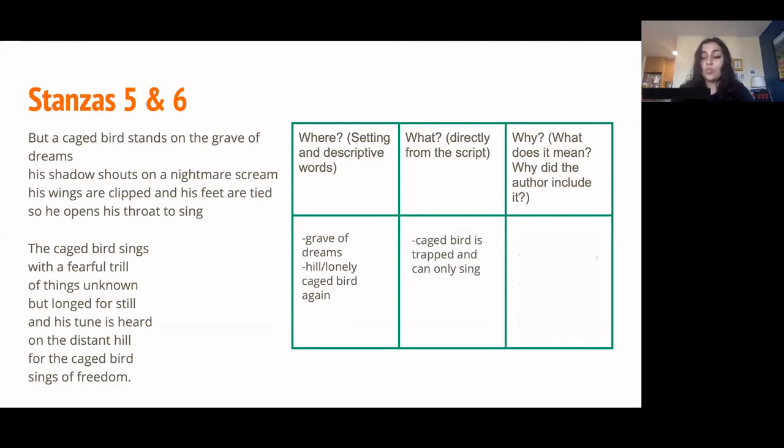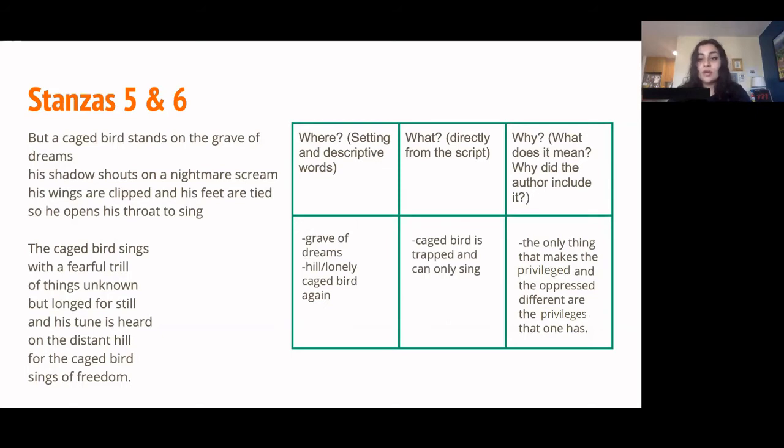So if we take that and we apply it to what we were talking about before, which is the caged bird is supposed to represent oppressed people and the free bird is supposed to represent people with privilege, we can interpret this as saying the only thing that makes oppressed people and privileged people different is what holds back the oppressed people and what privileges the privileged people have. So let me explain a little bit more.